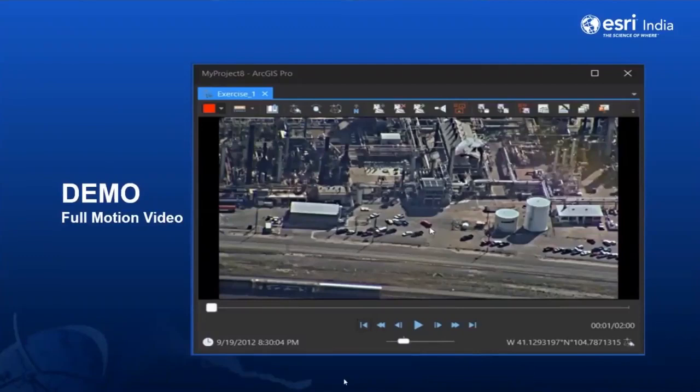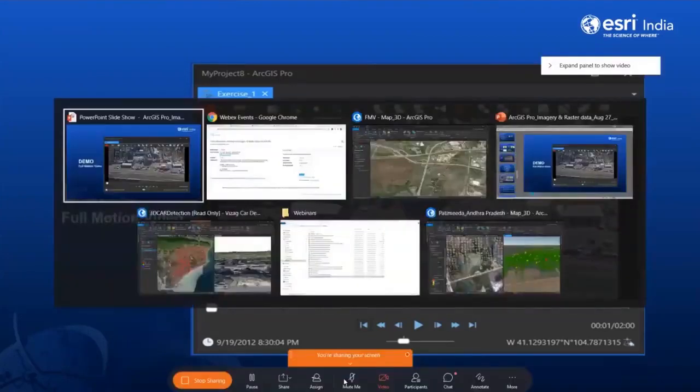Yeah, thank you. So, as you have seen a lot of wonderful demos, ArcGIS Pro is completely advancing towards imagery. Do you think that it's only limited to RGB or multispectral rasters? Not at all. You can expand it to videos, whether it's FMV, full motion video, or MISB compliant. Let's have a quick demo on that.